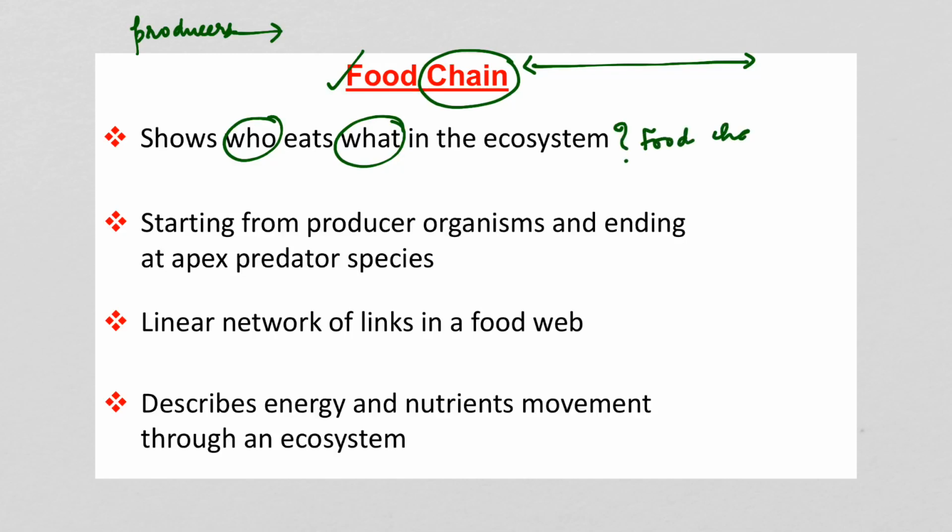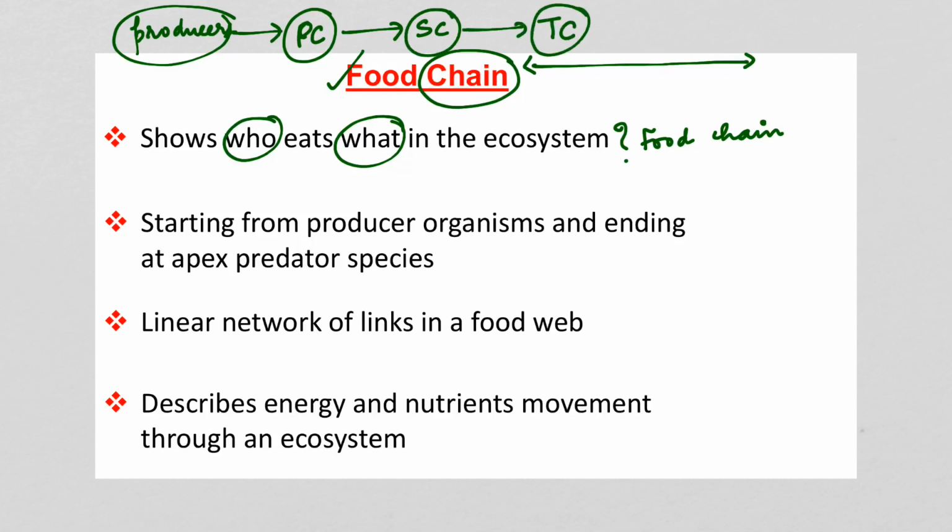So food chain represents which organisms eat what, and each step in the food chain is called a trophic level. So each step from the primary producers, this is the first trophic level. Then we have the primary consumers, second trophic level. Then we have secondary consumers, which are the third trophic level. Then we have tertiary consumers, the fourth trophic level.